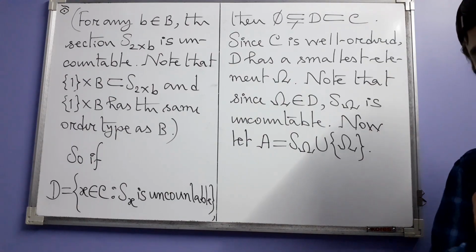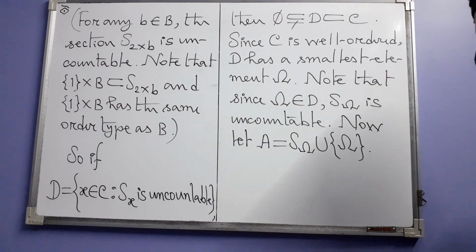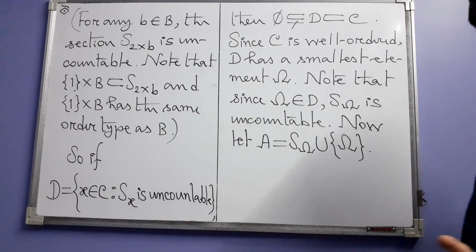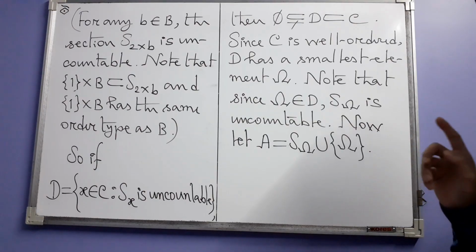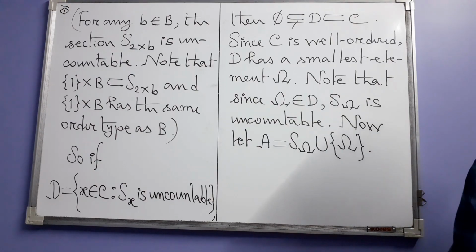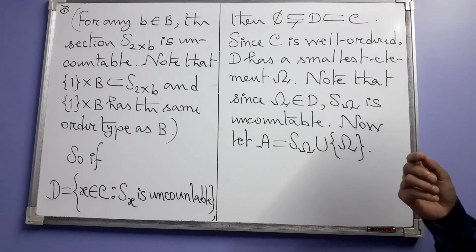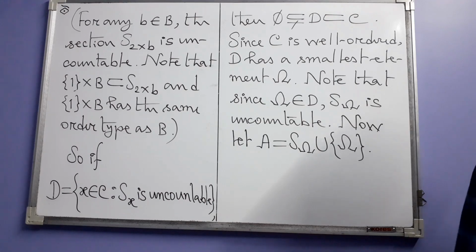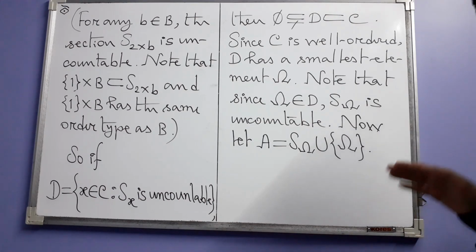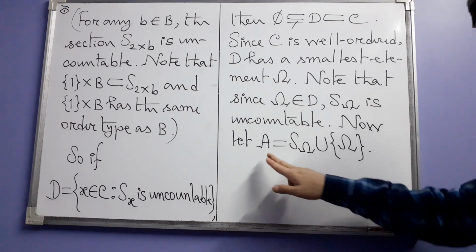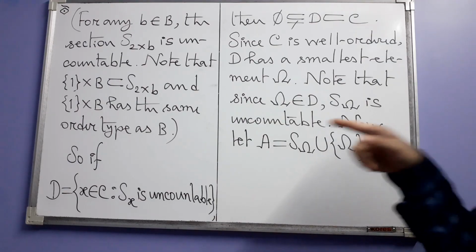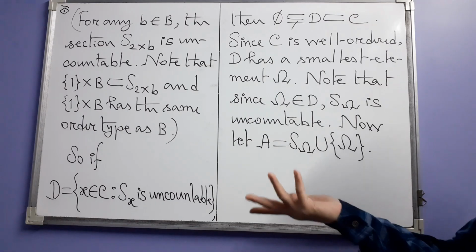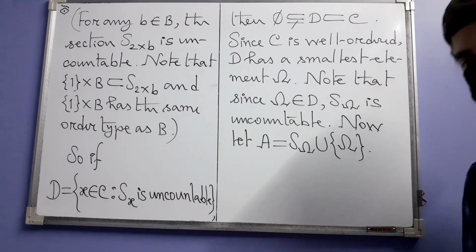What is the claim? Let's recall the claim. The claim was that we want a well ordered set which has a largest element omega such that the section of the set by omega is uncountable, but all other sections are countable. Is that true? Are these things true for A? That's what we are going to see next. The author simply says that yes, they are true, but let us see in detail if they really are true.